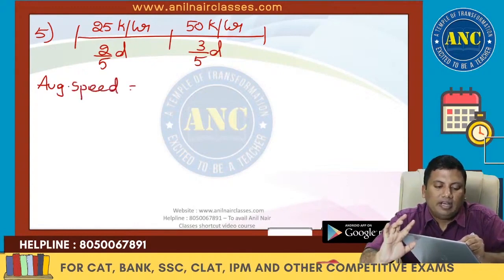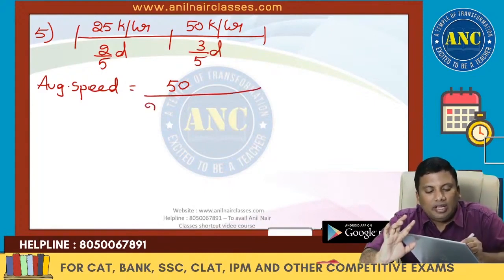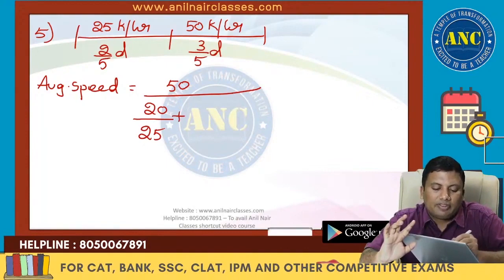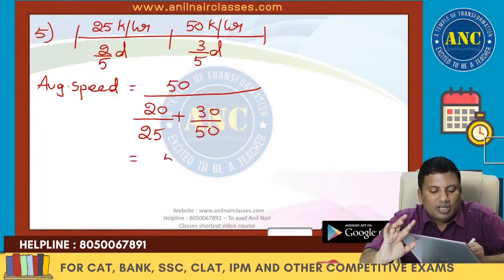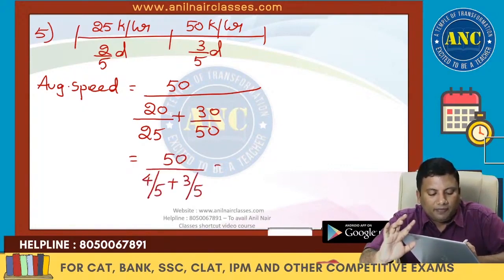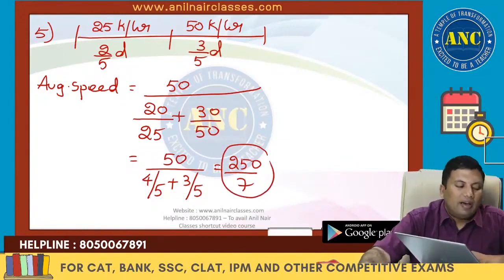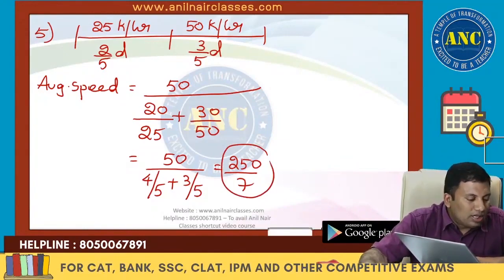LCM of 25 and 50 is 50. 2/5 of 50 is 20 by 25. 3/5 of 50 is 30 by 50. So 50 by 4 by 5 plus 3 by 5, which is 250 by 7.